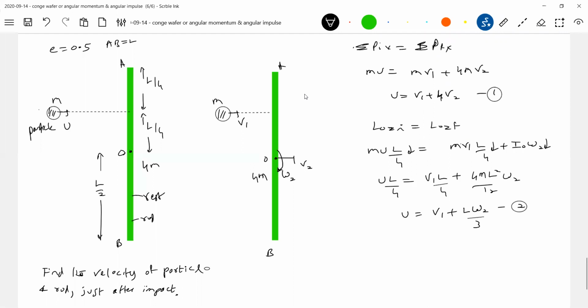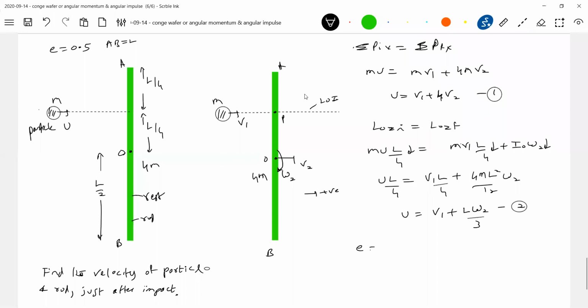Can we apply conservation of kinetic energy? No. Inelastic collision. So what I'll do, I'll go for line of impact. There's a point P. Anything directed towards right, let it be positive.